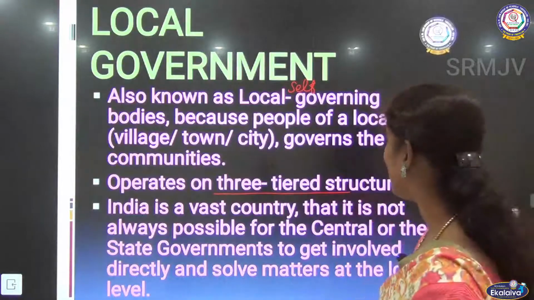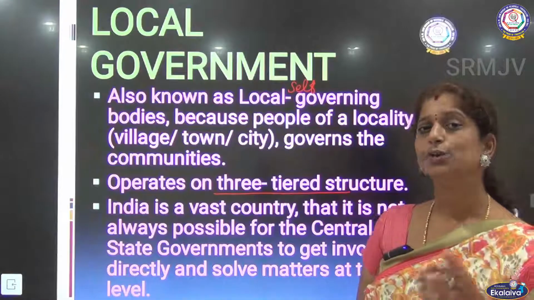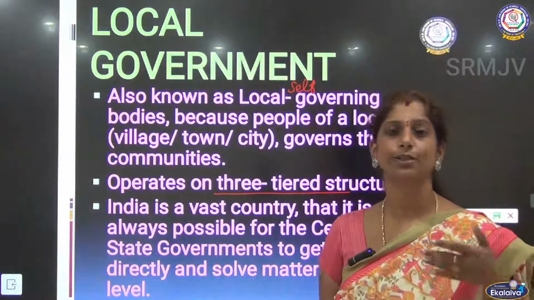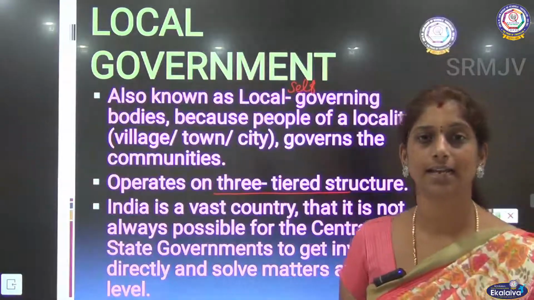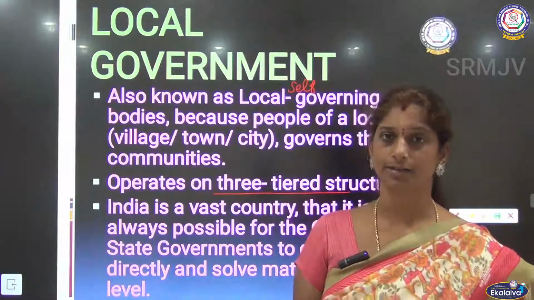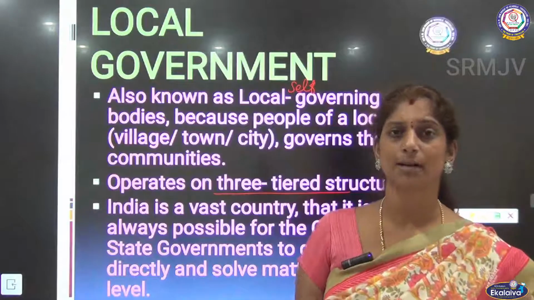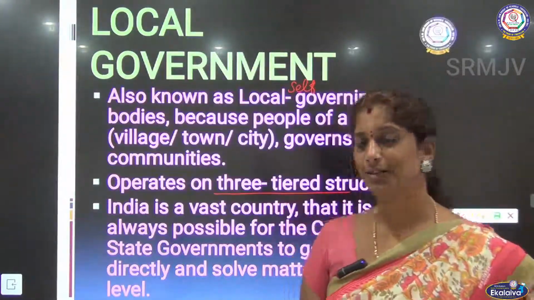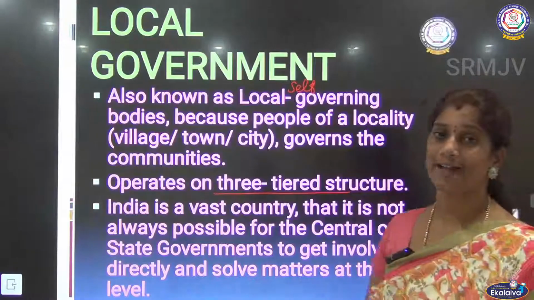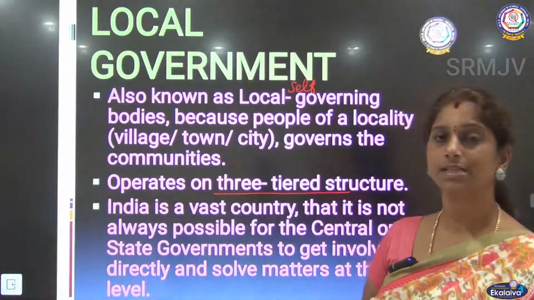in this lesson. And as we all know, India is a very big democratic country, so it is not always possible for the central government or the state government to solve each and every small problem in the country. And every time the state government or the central government cannot come inside a small problem, right? So that is why we are having these small organs of government, which we call it as local government.